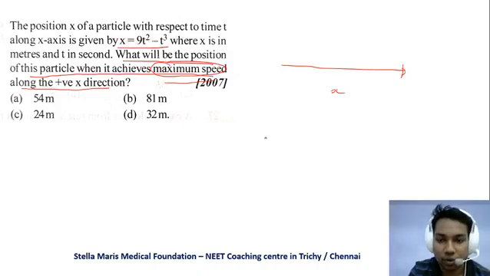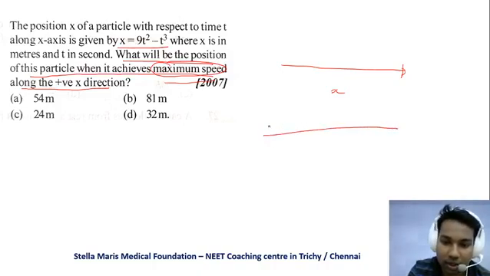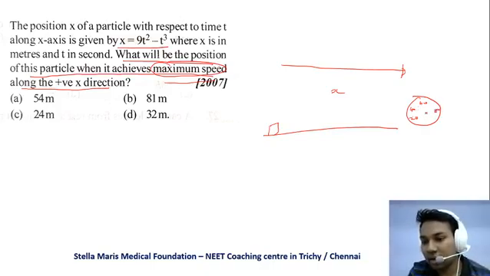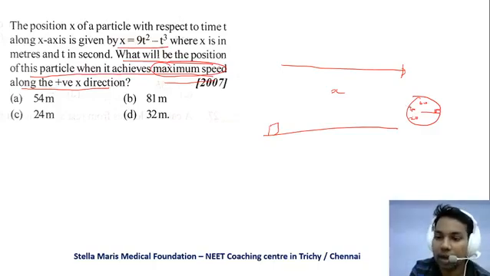Imagine if you are going on a highway, traveling with a car or a motorcycle, and this is your speedometer. You're starting with 20, 40 kilometers, 60 kilometers, and 80 is your final reading in the speedometer.